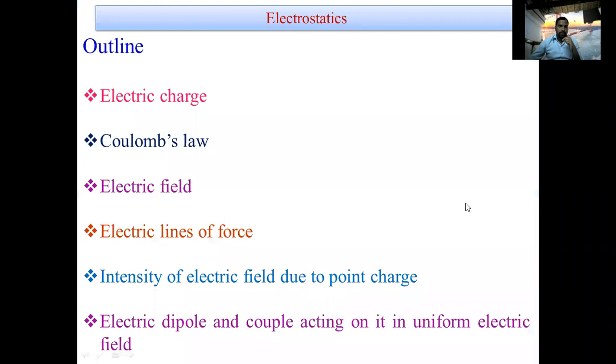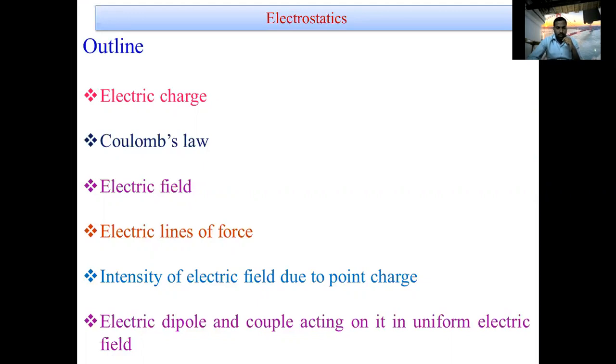is we have to discuss about the electric charge and quantization of electric charge, and we have to discuss about the conservation of electric charge and Coulomb's law using these charges.